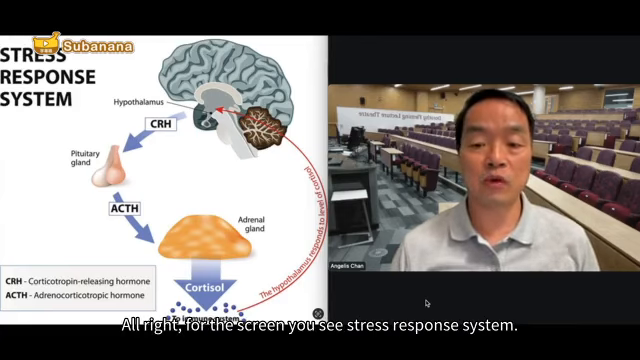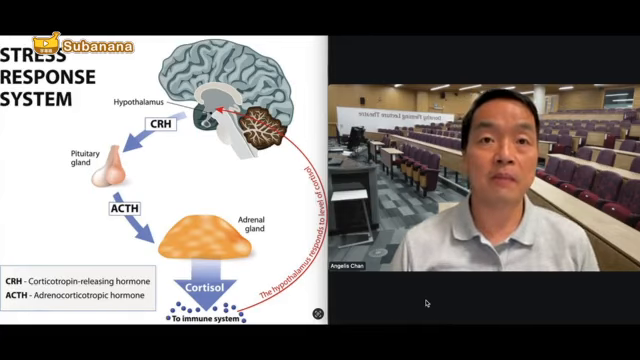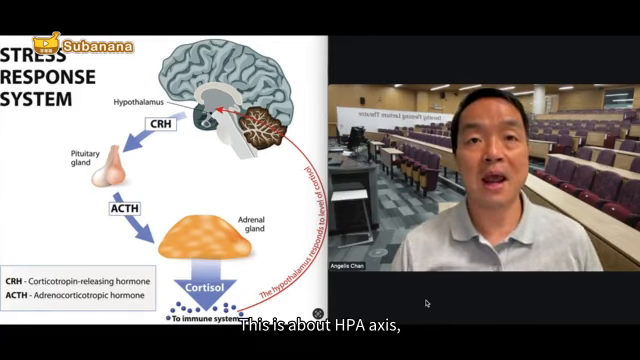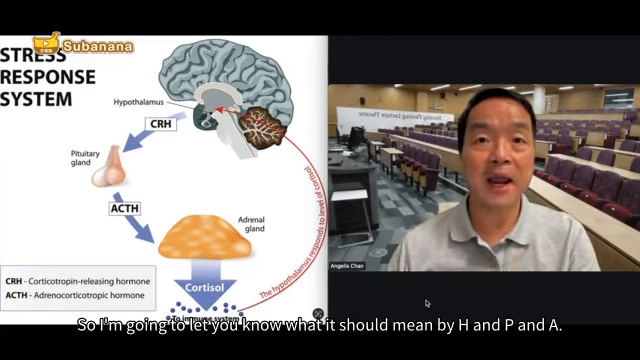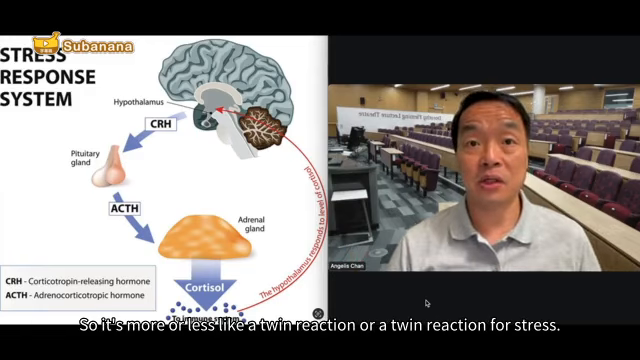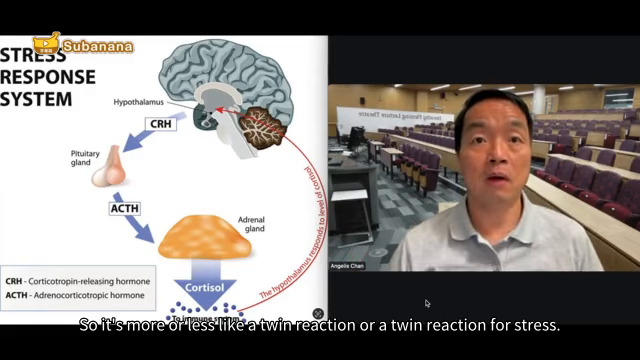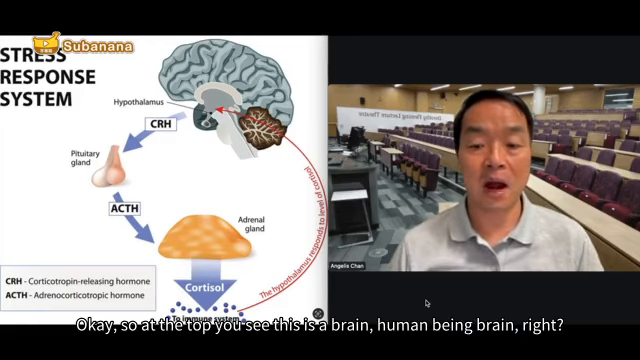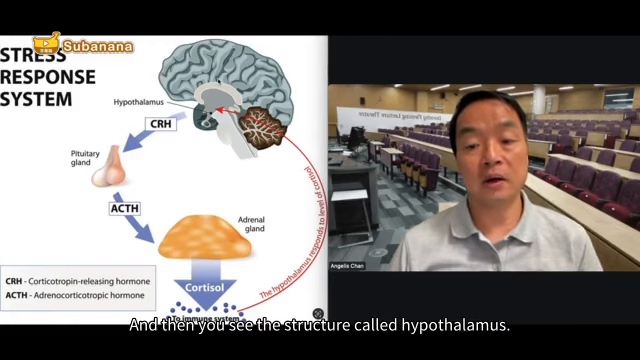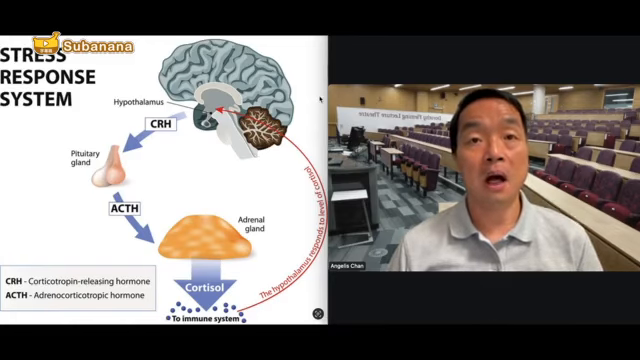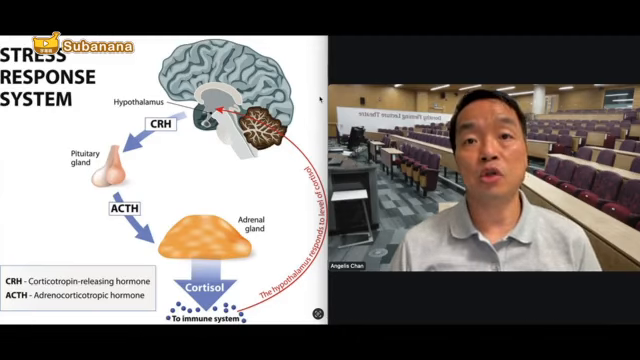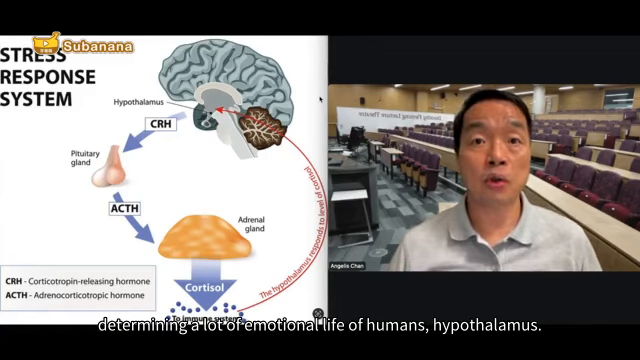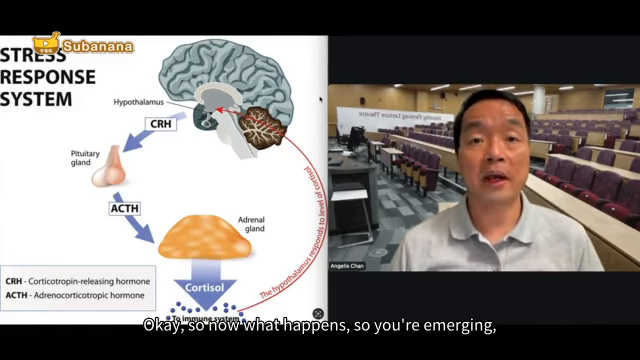All right. On the screen, you see the stress response system. This is about the HPA axis. I'm going to let you know what H, P and A mean. It's more or less like a chain reaction of stress. At the top you see this is a human brain, right? And then you see the structure called the hypothalamus. From the previous video, you understand the hypothalamus is very important for determining a lot of the emotional life of humans. Okay, so now what happens?